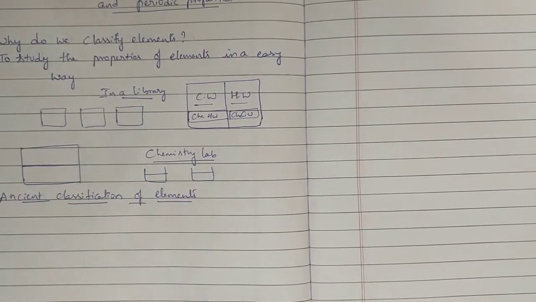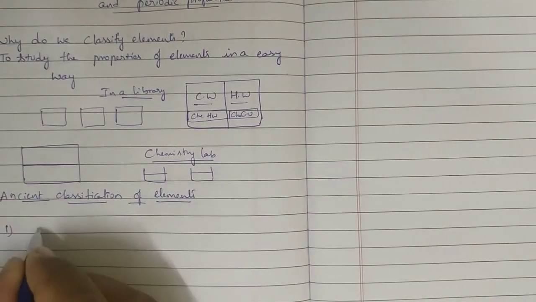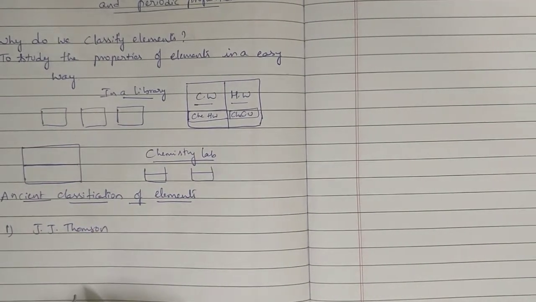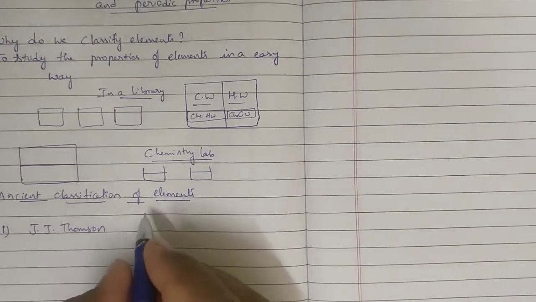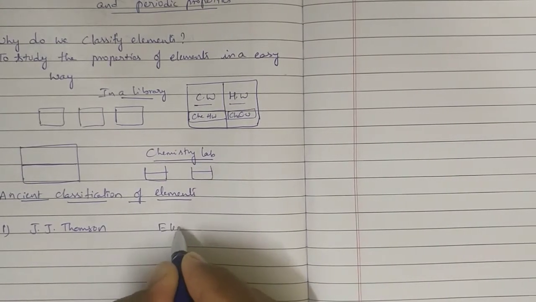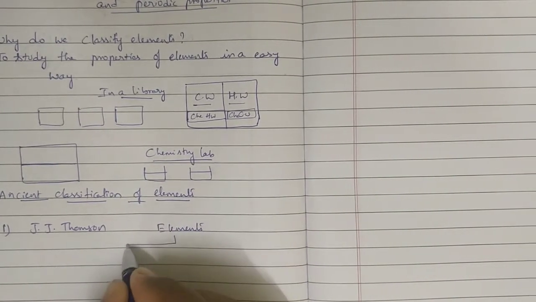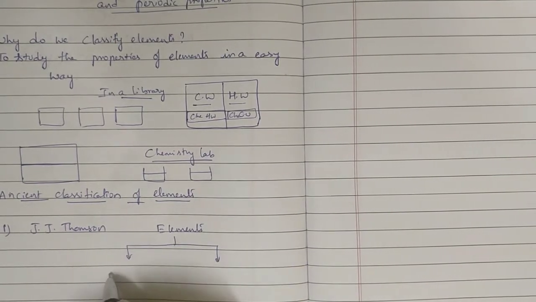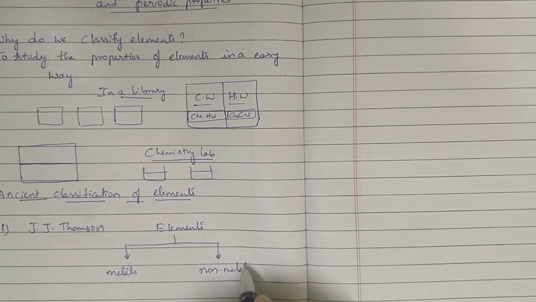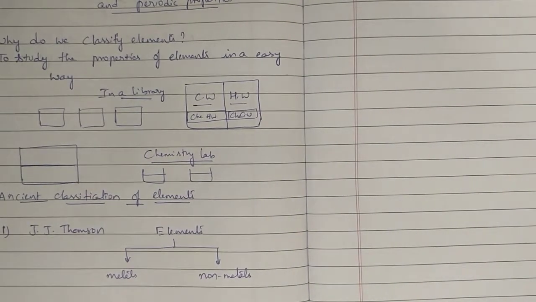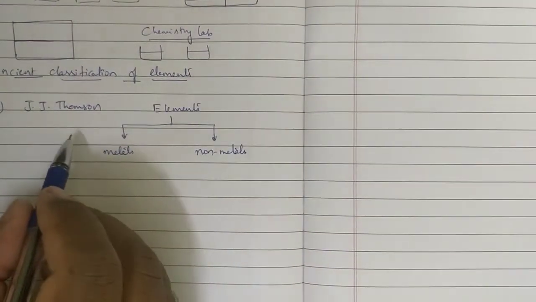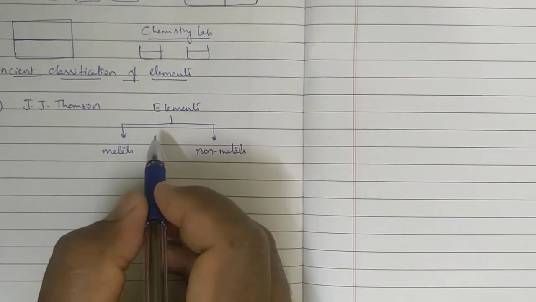Now, coming to ancient classification of elements. The first classification was given by J. Thomson. He classified the elements into metals and non-metals. Simple classification only.